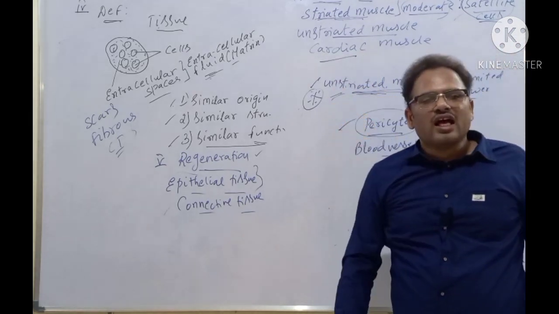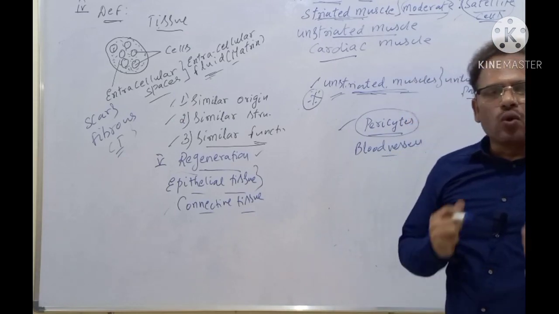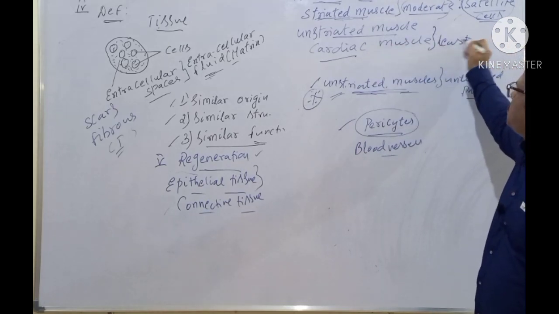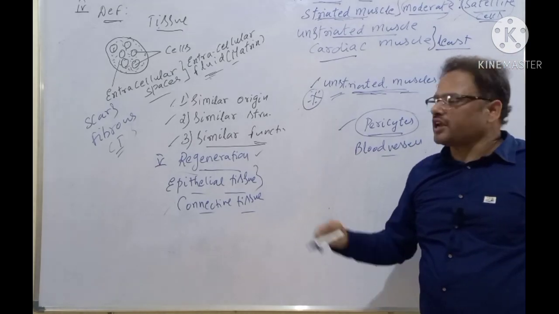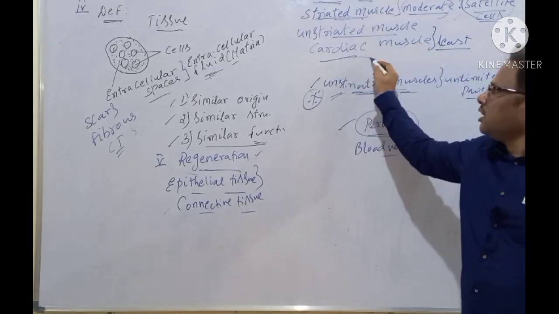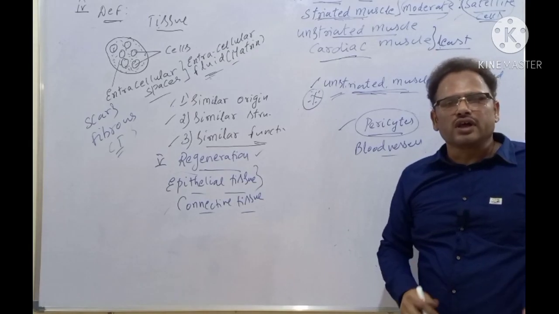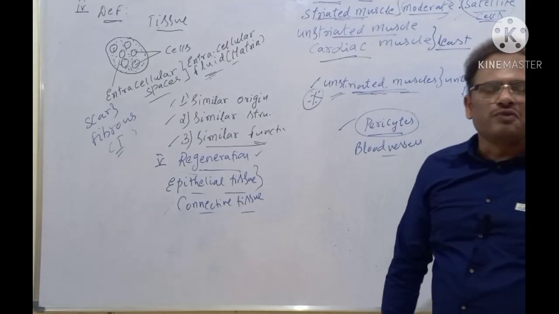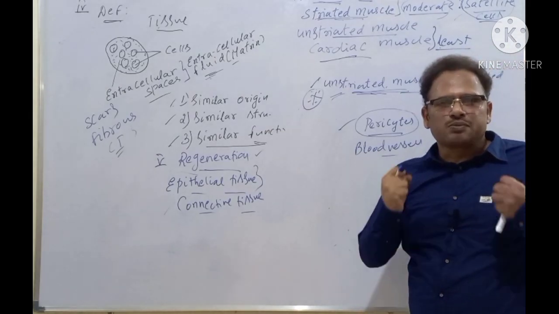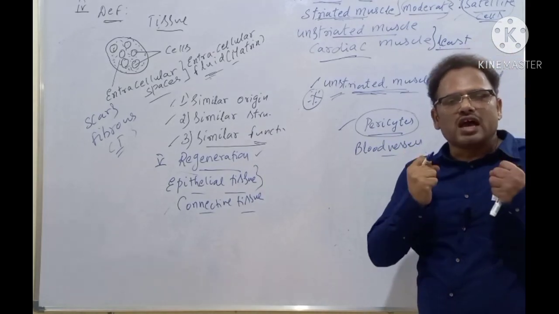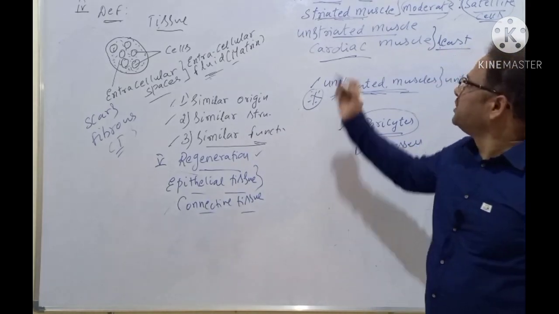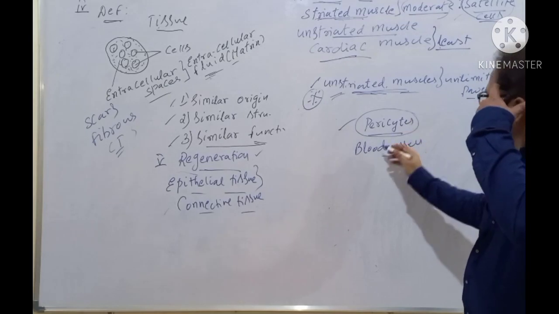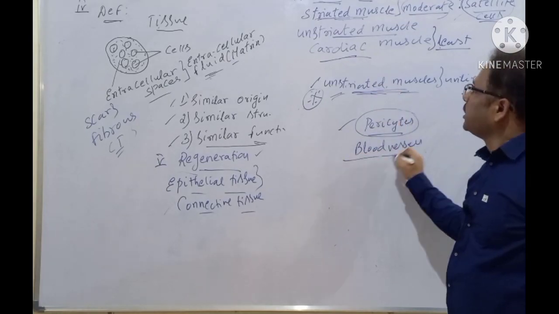What is a cardiac muscle? The heart muscle, unique only to the heart. And it has the least power of regeneration. In the muscular tissue, which type has the least power of regeneration? The heart muscle, or cardiac muscle. So all of you type in the comment box below: which muscular tissue has the highest power of regeneration and which one has the least within the muscular tissue. Clear? So that is about the muscular tissue.